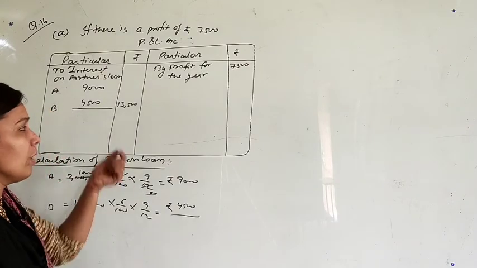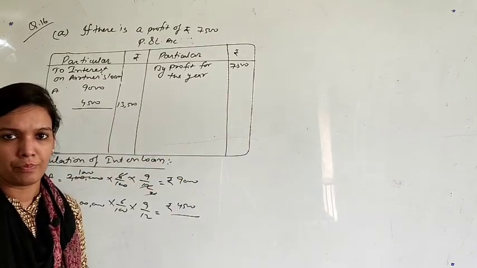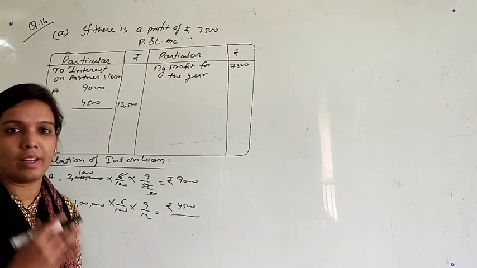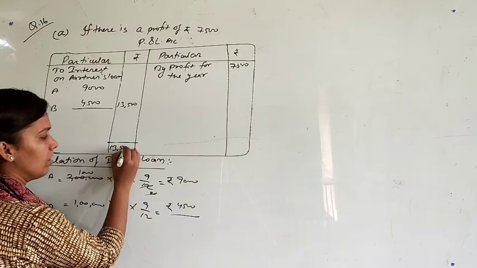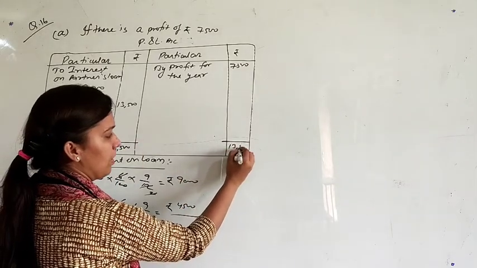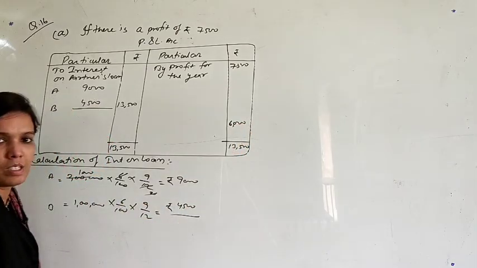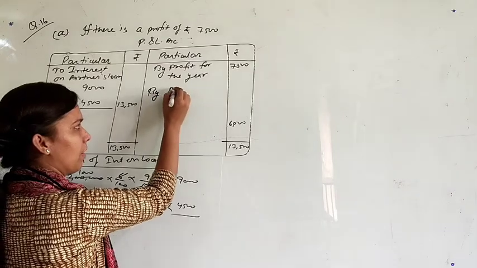So what will you do? It means you have a loss of the differential amount, because you cannot adjust the interest on loan. You have to give full interest to the partners. So 13,500 is the total of the debit side, and the differential amount, 6,000 rupees, is the loss to the firm that we will share among the partners.